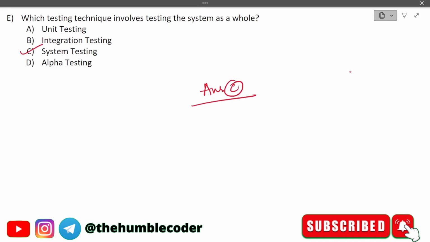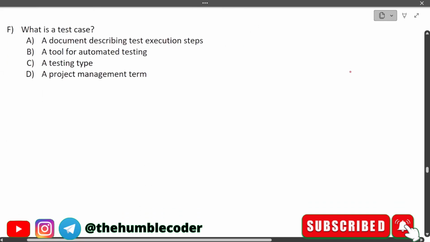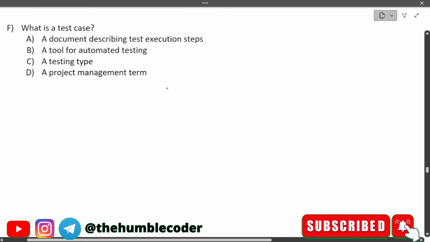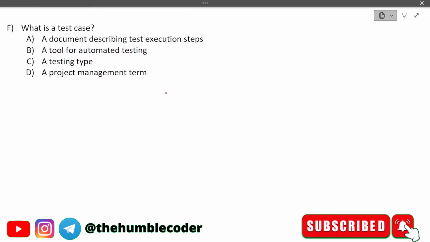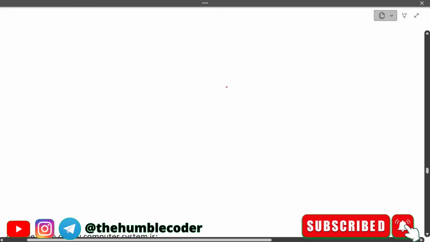Okay, let's now look at the next question. What is a test case? The options that we have are: a document describing test execution steps, a tool for automated testing, a testing type, a project management team. So the correct answer for this question is option number A. A document describing test execution steps is called a test case.